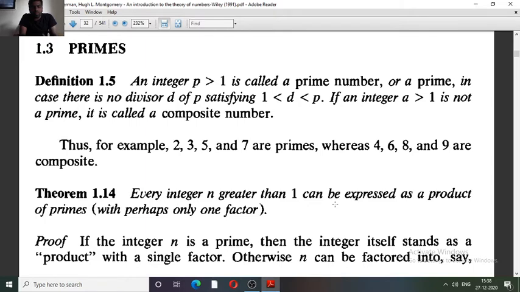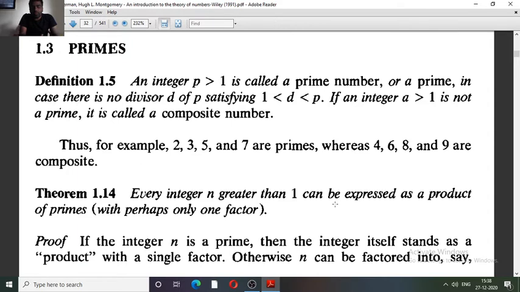If we observe the definition of prime, a prime is always a positive integer which is not equal to 1, that is, strictly greater than 1, and a prime number p has no positive divisors d which lie strictly between 1 and p. So d is not equal to 1 and not equal to p itself.